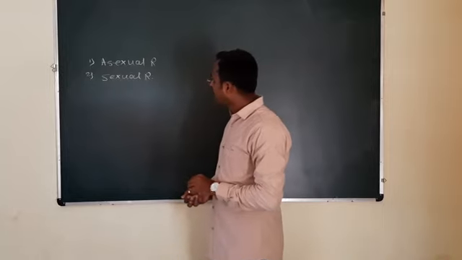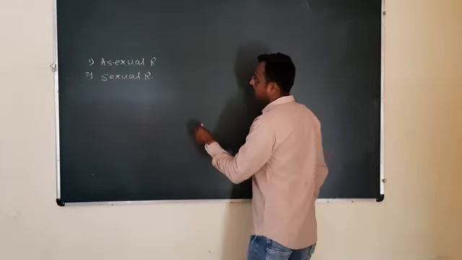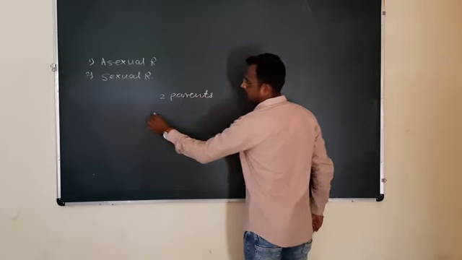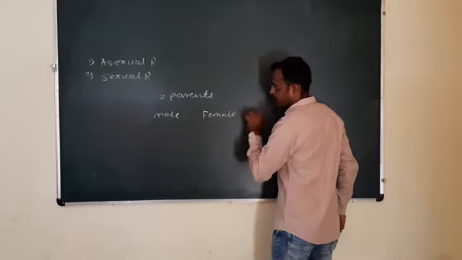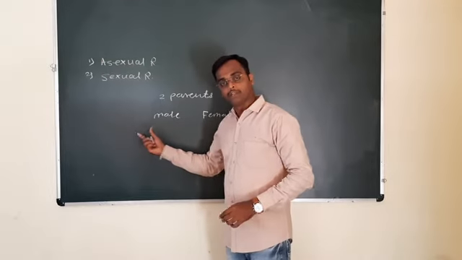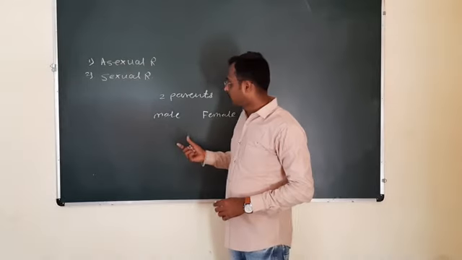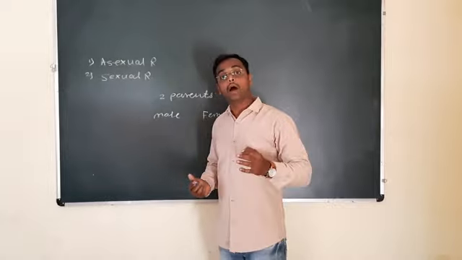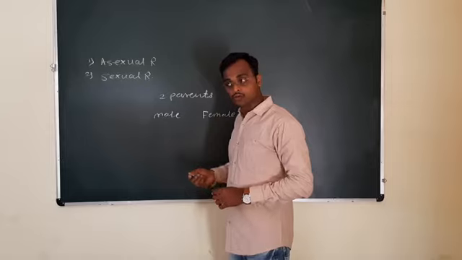First of all, we have to study the introduction of sexual reproduction. It involves two parents, male and female. In the flower, in some species male flower is separate, in some species female flower is separate, but majority of the species contain both the sexes in the same flower. The flower is called a bisexual flower. Later we will study the flower structure also.